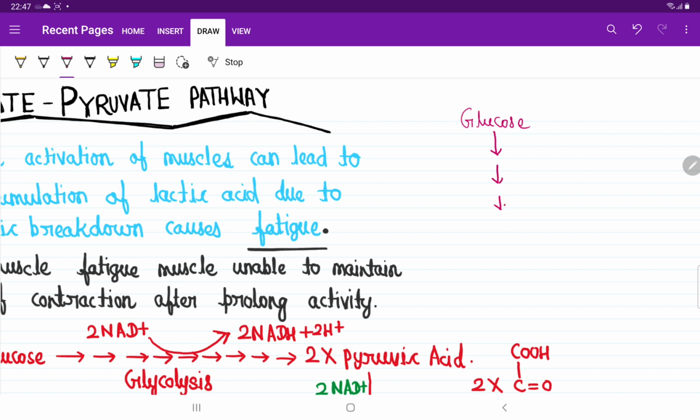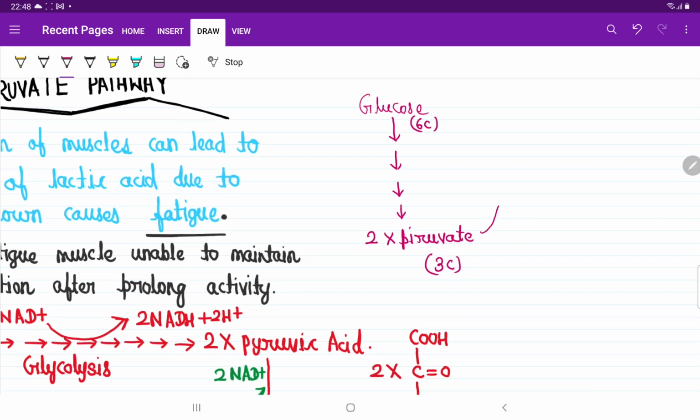After these 10 chemical reactions of glycolysis, we get two molecules of pyruvic acid. Glucose has 6 carbons, pyruvic acid has 3 carbons. Now this pyruvic acid has two fates. Either it will convert into acetyl coenzyme A, enter into the mitochondria, and there enter the Krebs cycle, then the electron transport chain, and then oxidative phosphorylation, and then we will get 36 to 38 ATP.